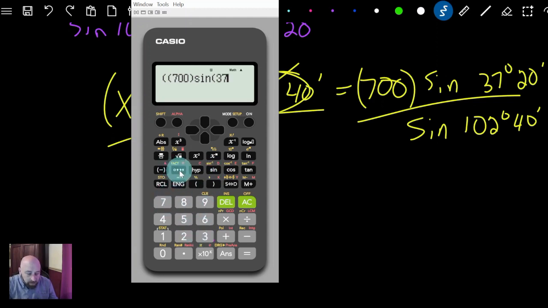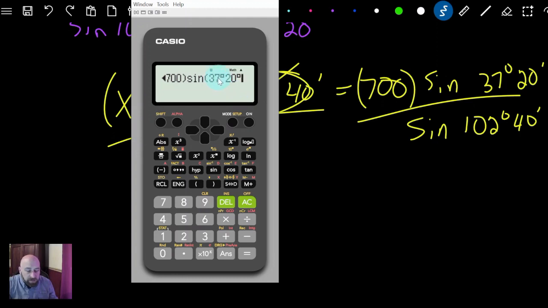Now, on my calculator, I've got this button right here that does degrees, minutes, and seconds. So I click it once for degrees, and then I type in my next one, 20 minutes. And I'm going to hit that same button again. It's going to look kind of the same. It puts like a little square thing next to it, but that's okay. It's going to calculate it just fine.